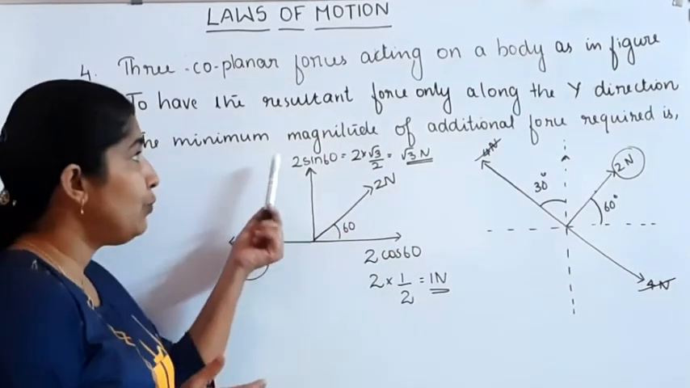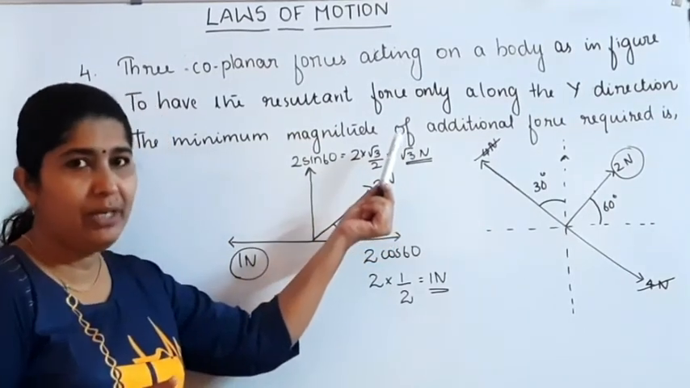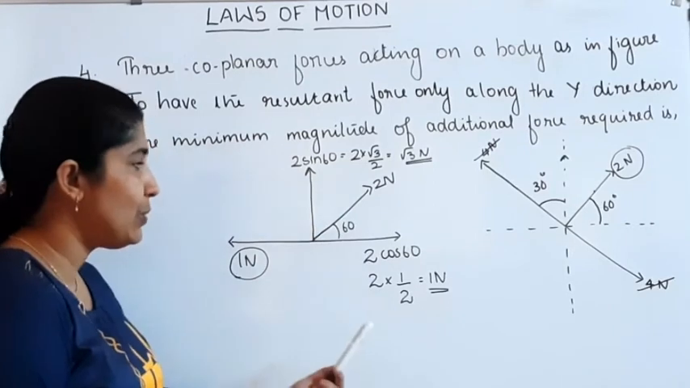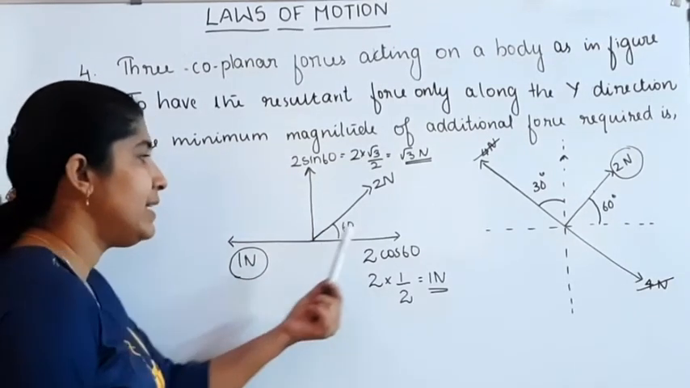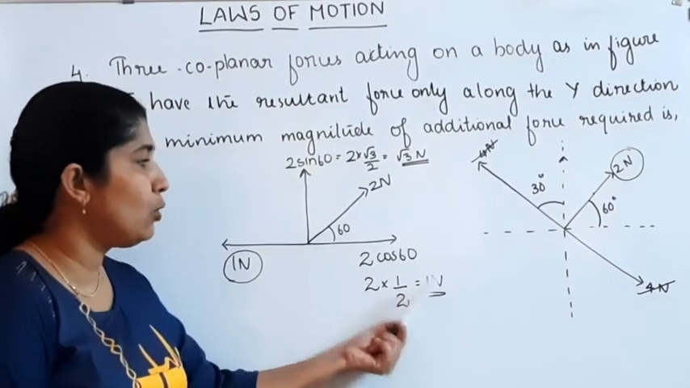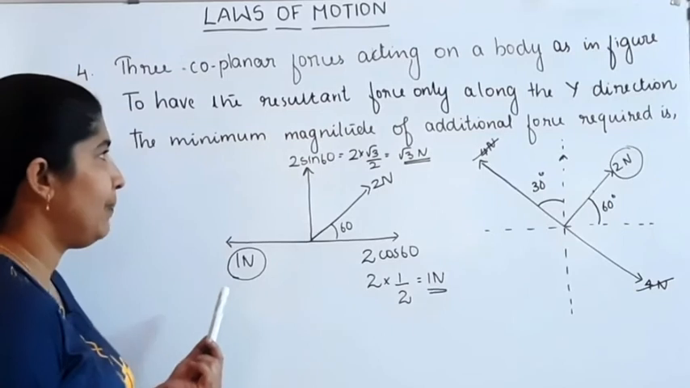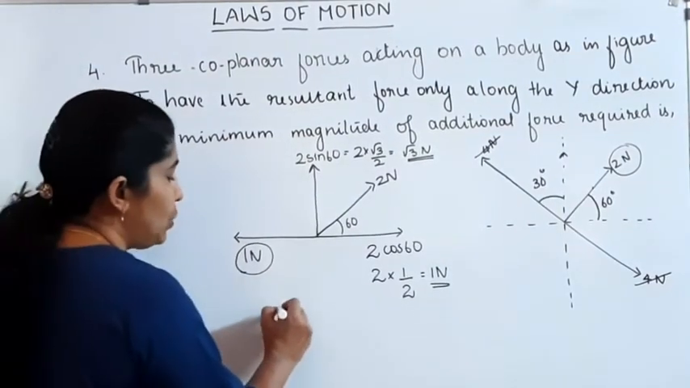What about the force which is acting along the y direction? That's equal to root 3 Newton. But what about the additional force required? Additional force required is equal to 1 Newton, which is just opposite to the 1 Newton force which is acting on the positive x-axis. Therefore our answer is additional force is equal to 1 Newton.